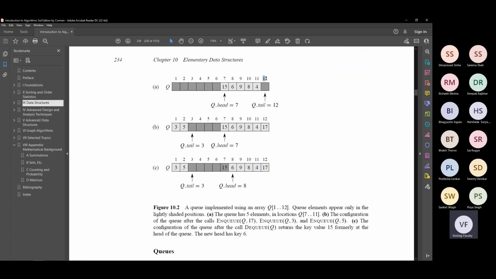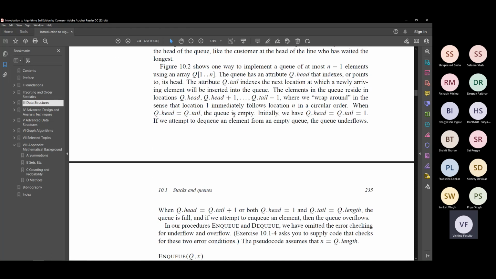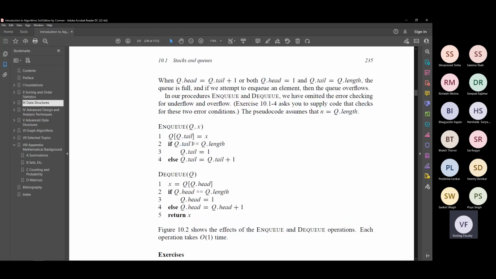At 12 you cannot make it 13, you have to make it 1, right? So that's what you're comparing. So if q dot tail is equal to 12, when you compare it with the length, if it is equal to the length, then you don't increase it by 1, you make it 1 itself. You make q dot tail equal to 1. If not, then you still have more room to go to the right side. So q dot tail is equal to q dot tail plus 1. That's what we saw in the example.